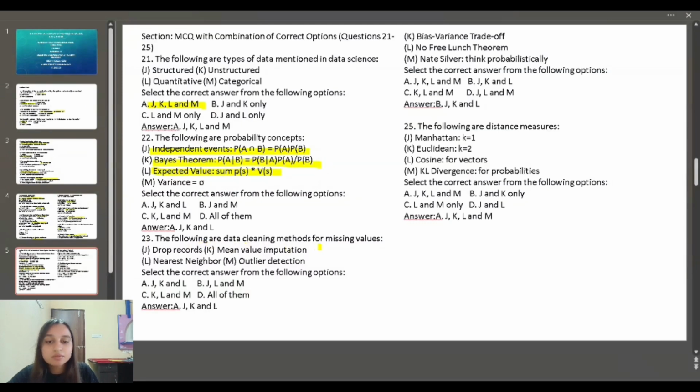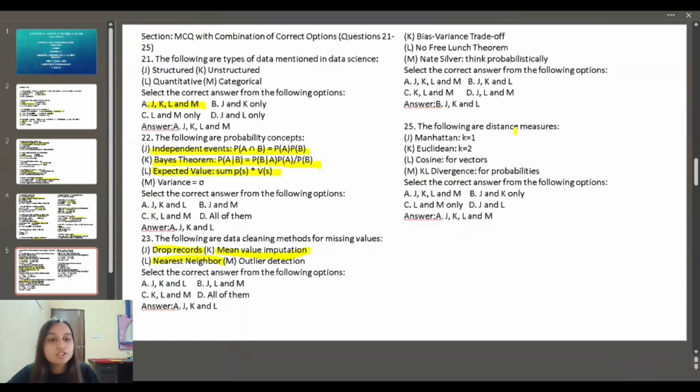The following are data cleaning methods for missing values. J is drop records, K is mean value imputation, L is nearest neighbor, M is outlier detection. Here drop records, mean value imputation and nearest neighbor are the methods for data cleaning.